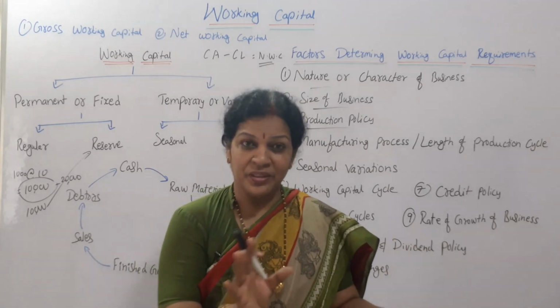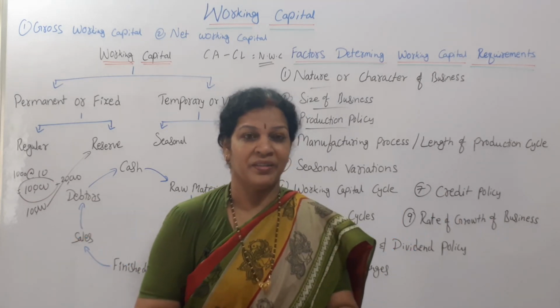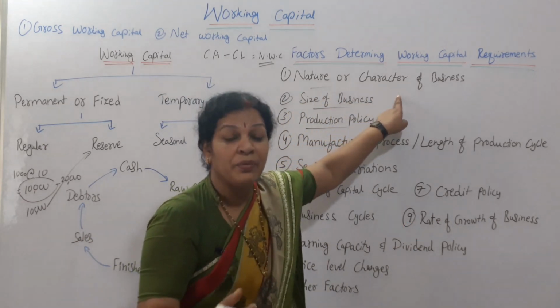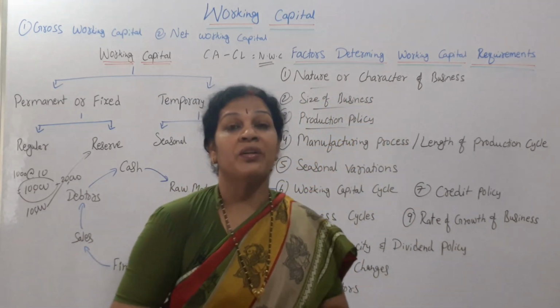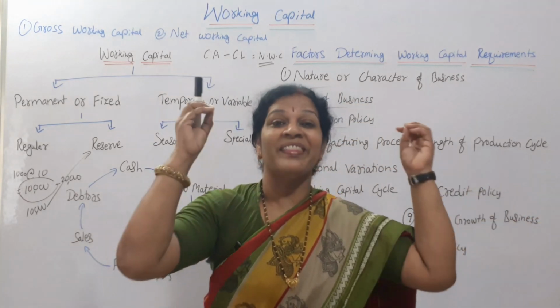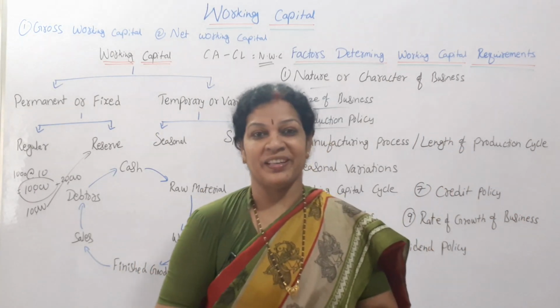For such kinds of things they require more fixed capital. Working capital is less required. So for such kinds of business, we need less working capital. Where the organization is production based, production based means they require more working capital than fixed capital.